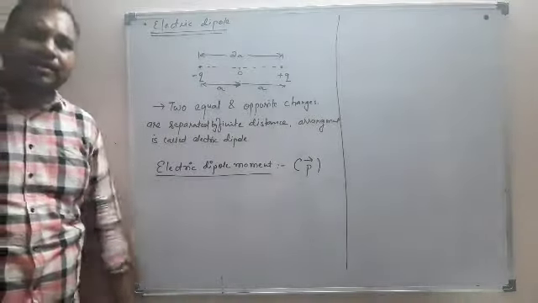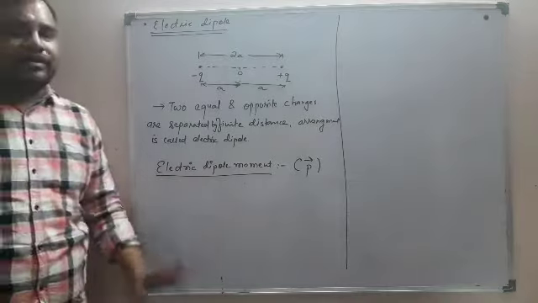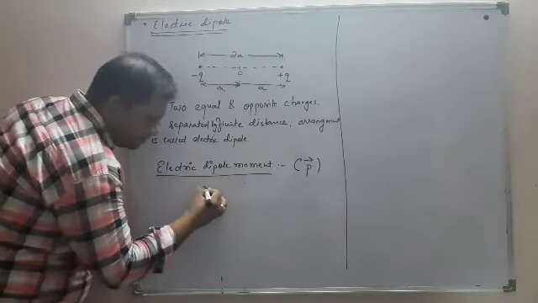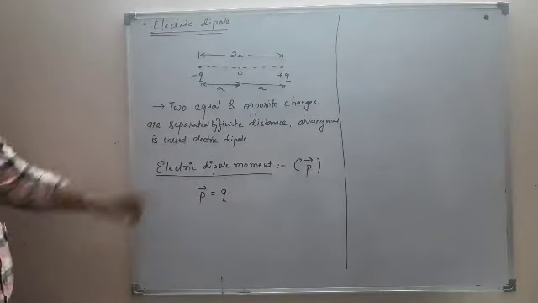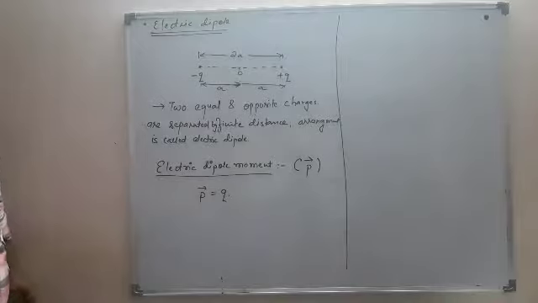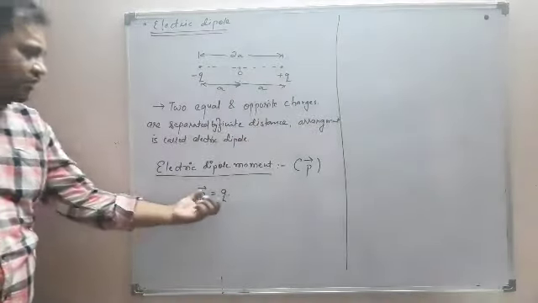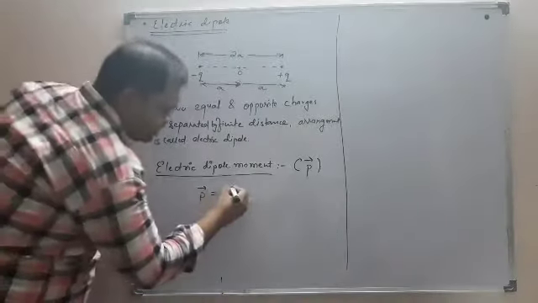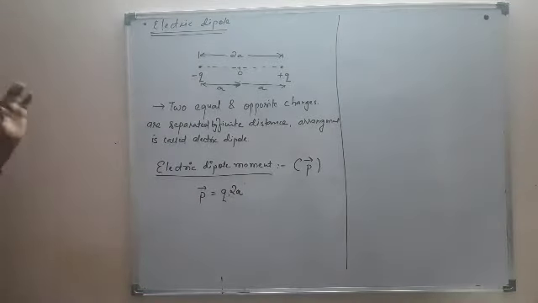It clearly indicates that this quantity, electric dipole moment, is a vector quantity. So electric dipole moment is nothing else but the product of the magnitude of one of the charges. Say if this charge is minus 2 coulomb and this charge is plus 2 coulomb, then you will write 2 over here. It is a product of the magnitude of one of the charges and the distance between them.